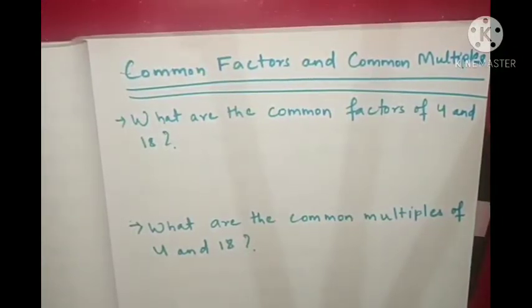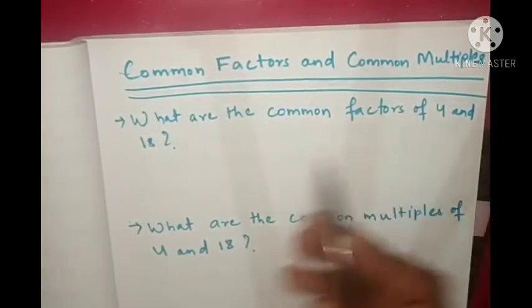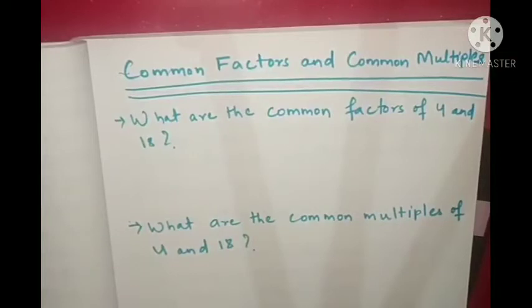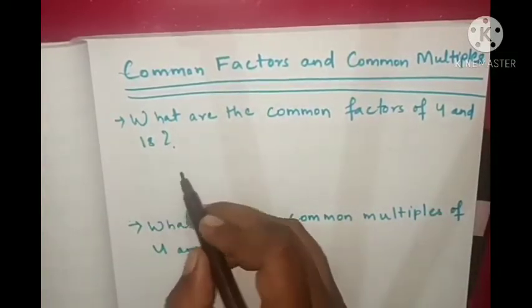Now we will see common factors and common multiples. Okay. So last class we have studied about factors and multiples, how we found factors and multiples. Now we will find the common factors. So what are the common factors of 4 and 18? For finding common factors of 4 and 18, first we will find the factors of 4.